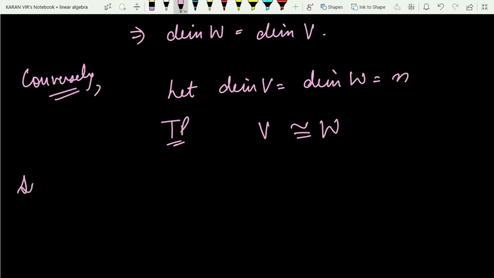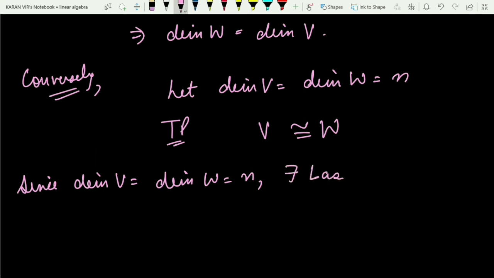Since the dimension of V is equal to the dimension of W, which is equal to n, definitely there will exist bases of V and W, each having n elements.